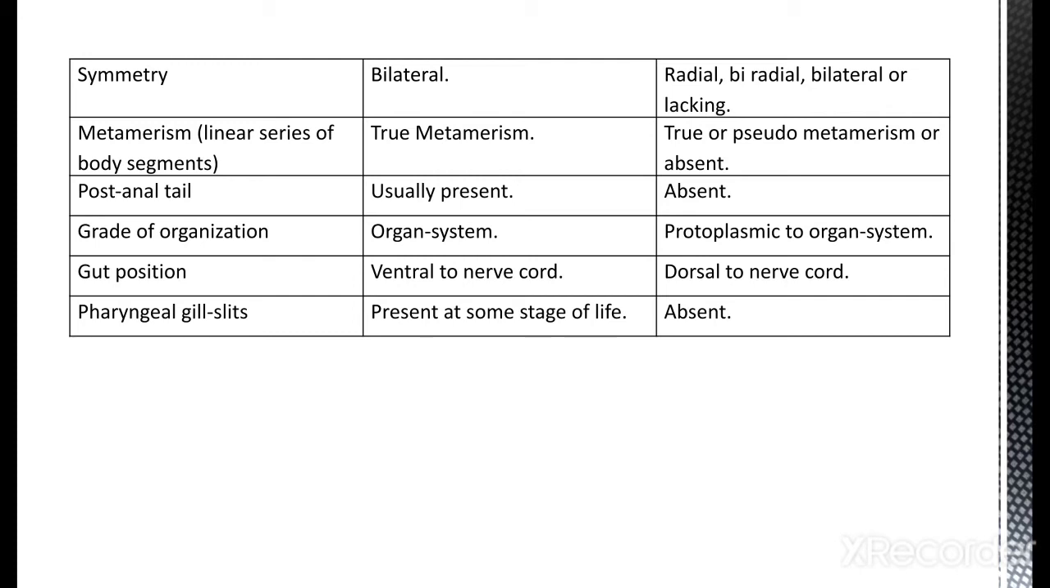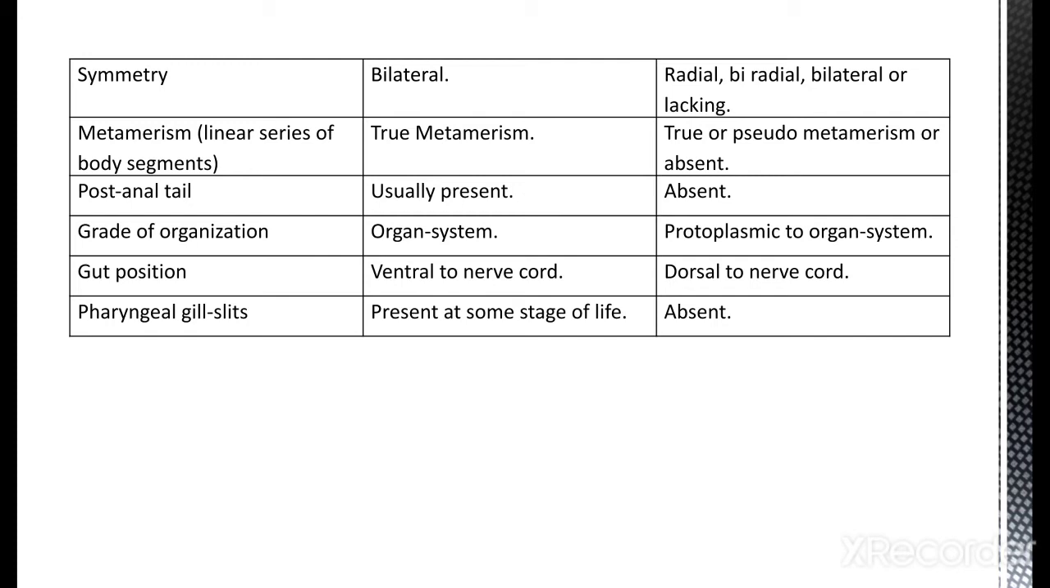So in chordates there is bilateral symmetry, while in non-chordates there is radial symmetry, biradial, bilateral, or it can be absent. Like in poriferan animals, we cannot find any symmetry there.